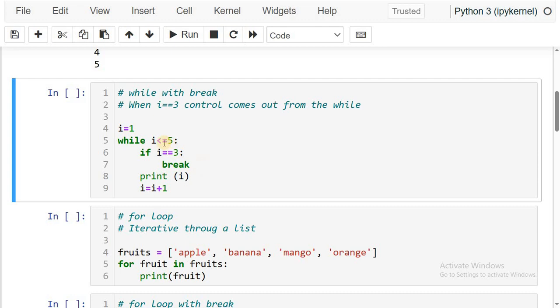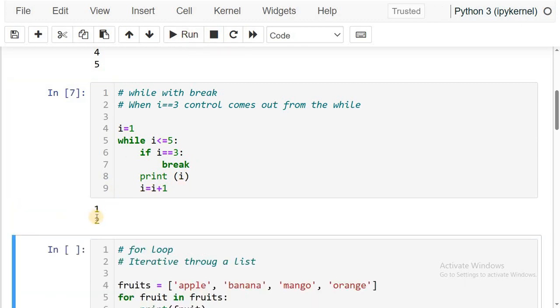Now, even though the condition is true, I want to come out from that loop based on some condition. For example, when the I value reaches 3, I want to exit from the loop. I don't want to continue the remaining iterations. For that, what we are writing here, as the sixth statement within the while loop: if I is equal to 3, then break, which means it comes out from the while loop. Now let me execute it.